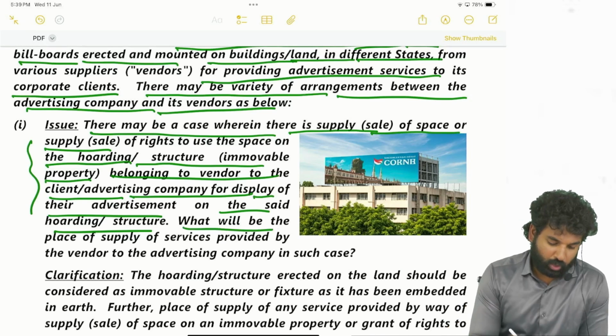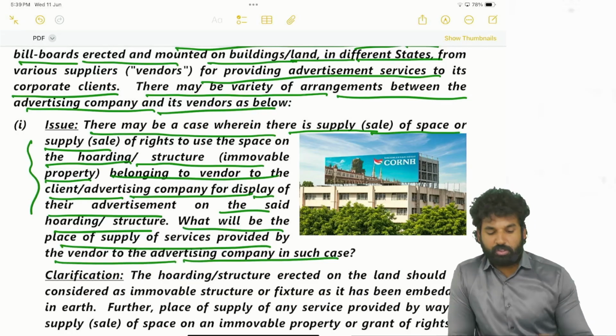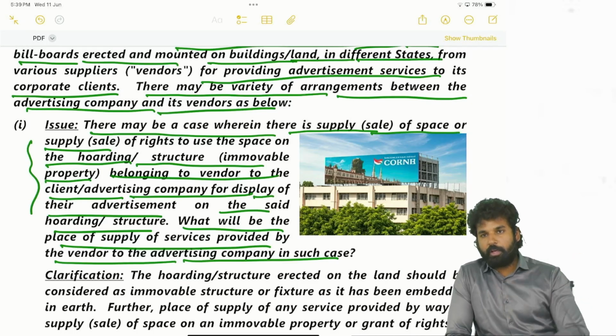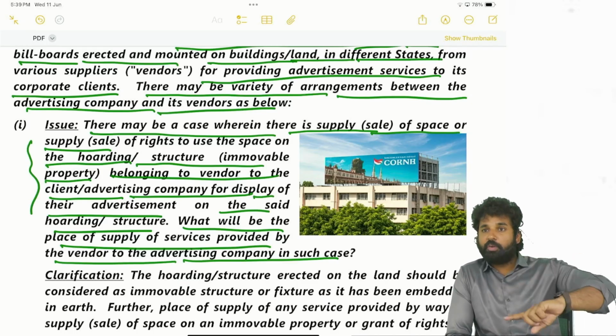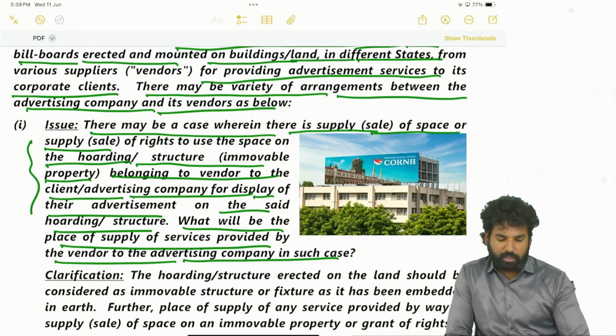So what will be the place of supply of services provided by the vendor to the advertisement company in such a case? This is an immovable property. So services with respect to immovable property are being given by the vendor to the advertisement company. With respect to immovable property, services are being provided, the place of supply is the place where the immovable property is located.